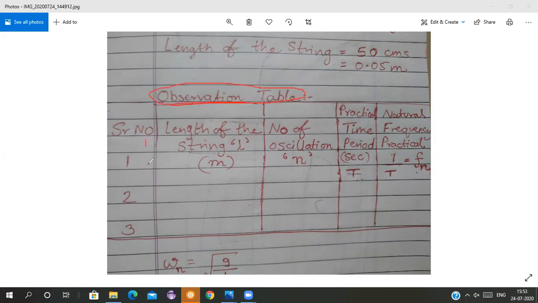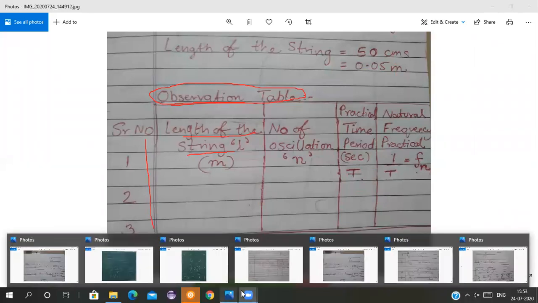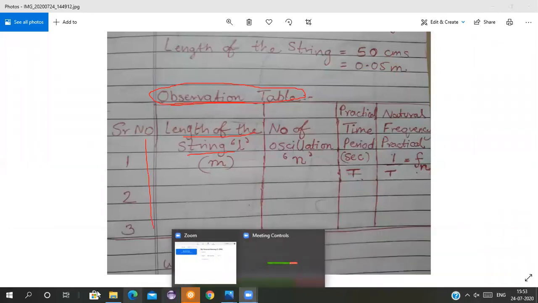Serial number is this. Length of the string we have to note. We can change the length of the string. I've shown you the setup, students, all of you. I've shown you how the setup is. In that video I was trying to show you.